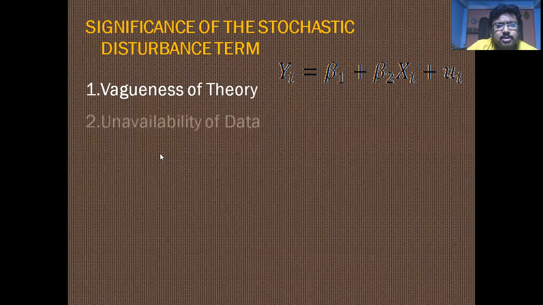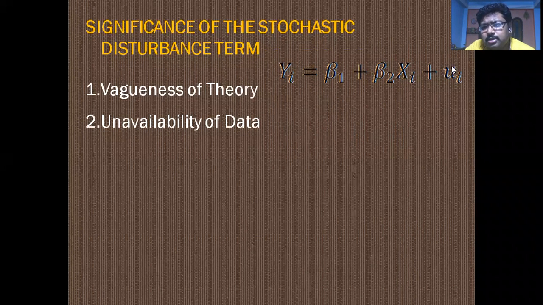Now, there is another thing, that is the unavailability of data. Sometimes you are not able to find the data for measuring the consumption. There are some factors on which the consumption depends, but that data cannot be found. In that case, the effect of that unavailable data is considered in this disturbance term. So this is the importance of the disturbance term.